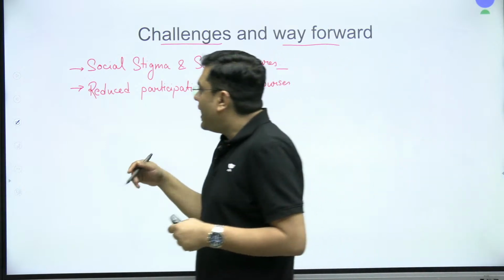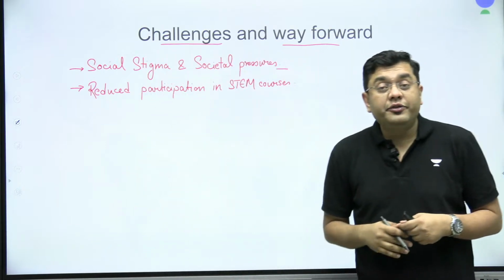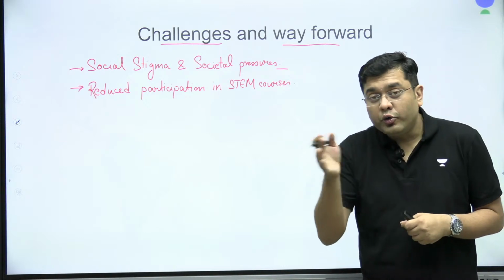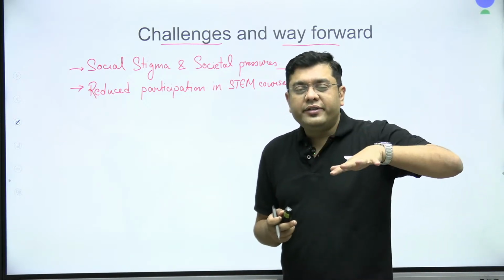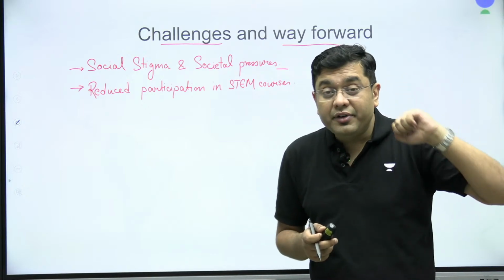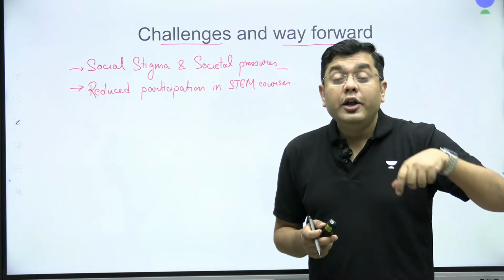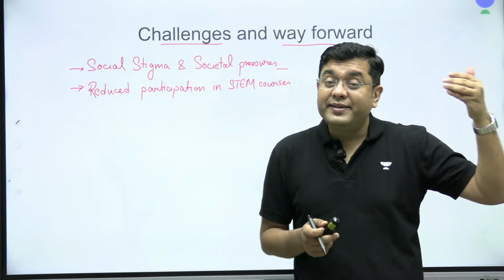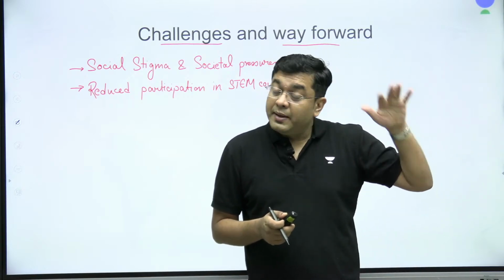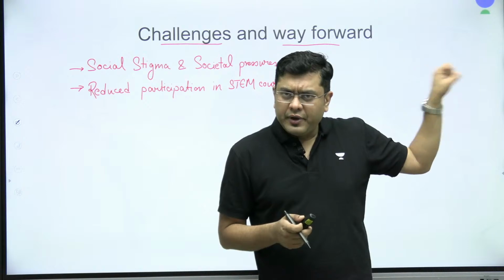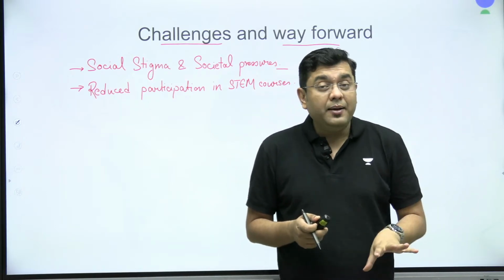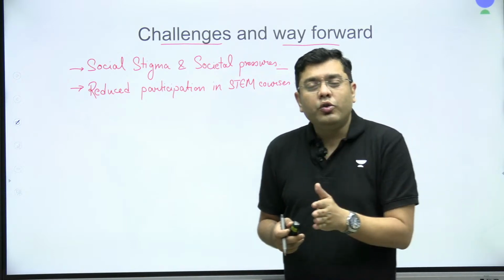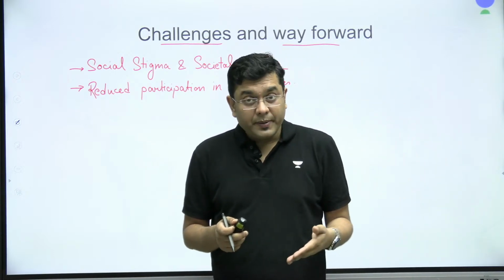Now, what do we do in order to get rid of this problem? You need to have dedicated counseling sessions at the higher secondary level itself for the girls, to tell them what heights they can achieve too. Simply having a poster of astronauts, of Kalpana Chawla, etc. in the classrooms won't help. You need to guide them on what they can do further.